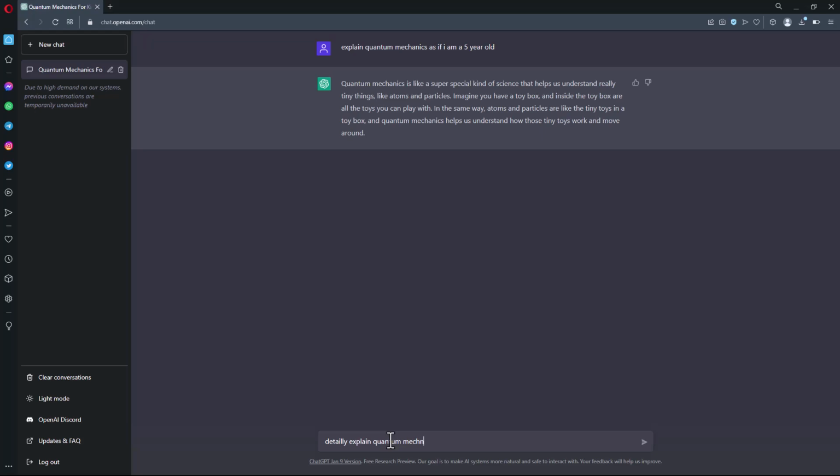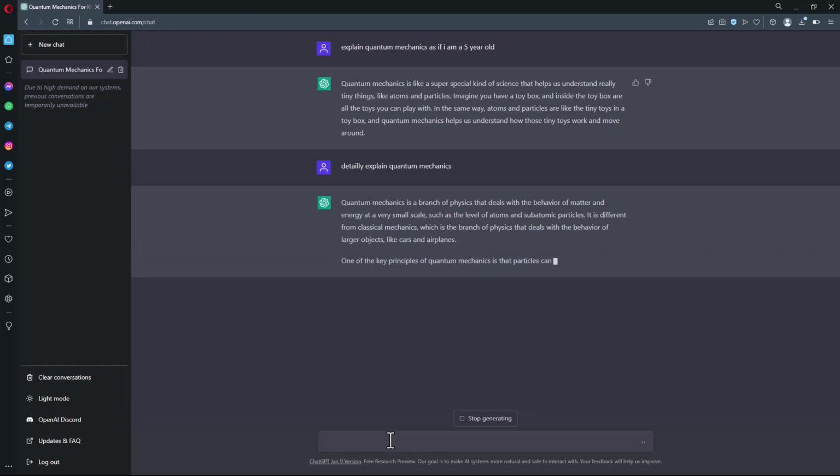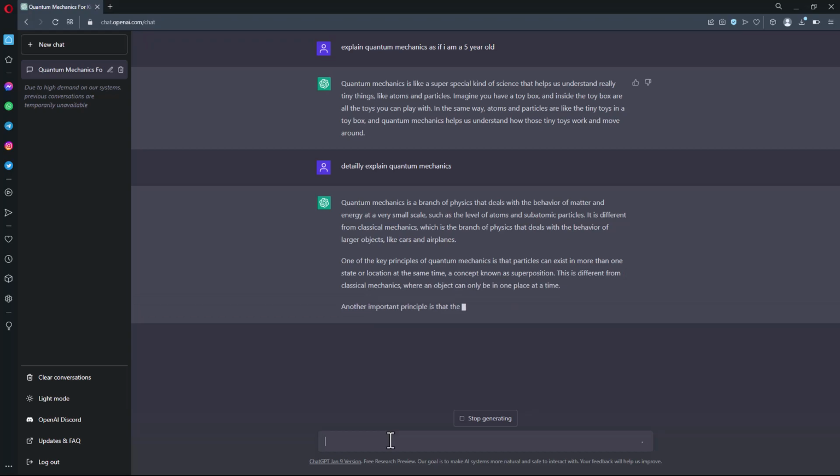Detailedly explain quantum mechanics. Quantum mechanics is a branch of physics that deals with the behavior of matter and energy at a very small scale, such as the level of atoms and subatomic particles. It is different from classical mechanics, which is the branch of physics that deals with the behavior of larger objects, like cars and airplanes. One of the key principles of quantum mechanics is that particles can exist in more than one state or location at the same time, a concept known as superposition. This is different from classical mechanics, where an object can only be in one place at a time.